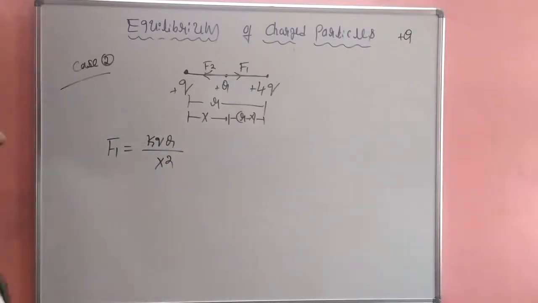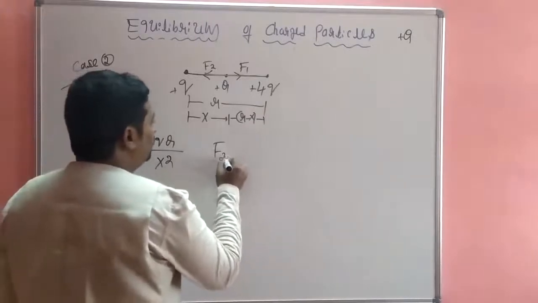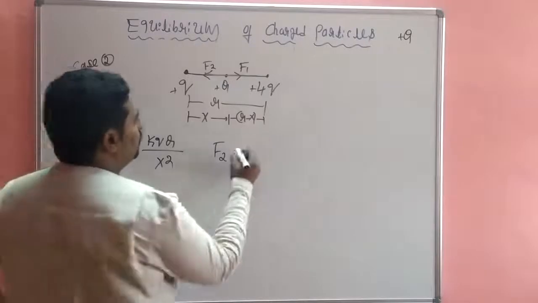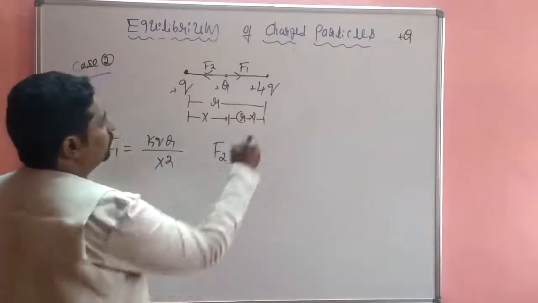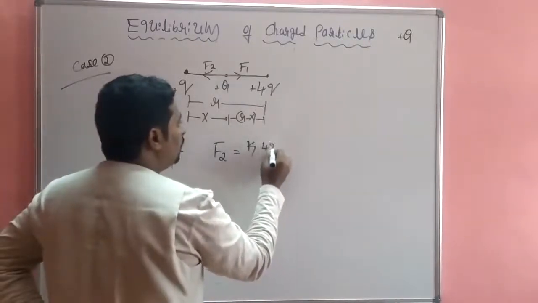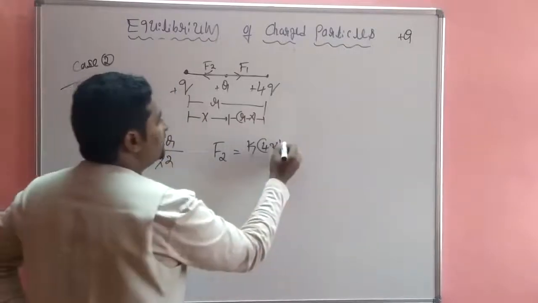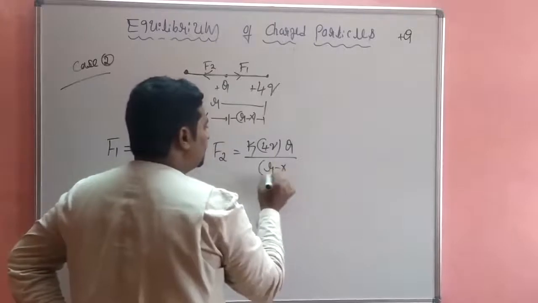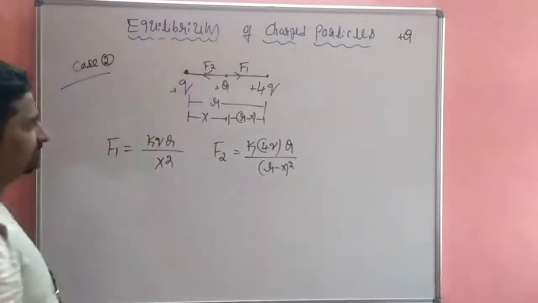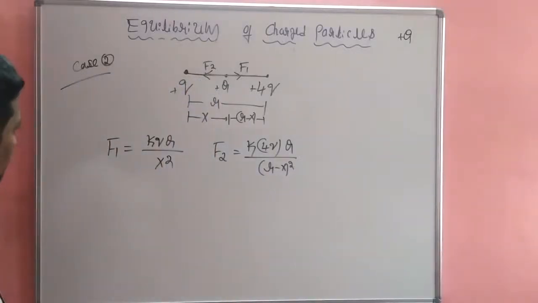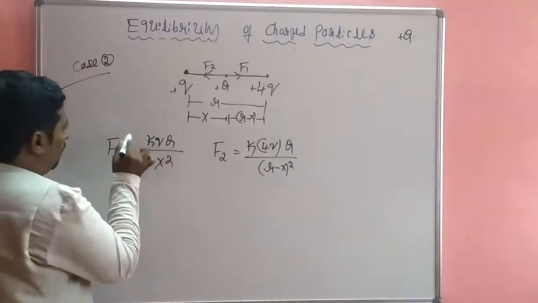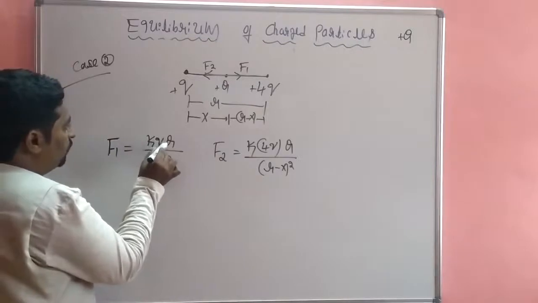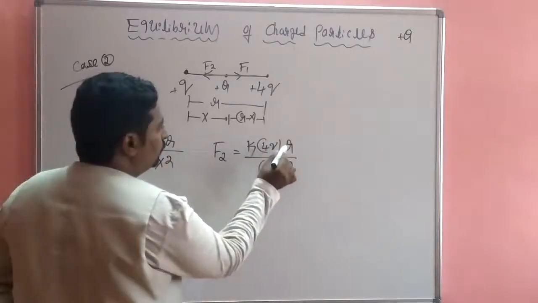Then F2 is equal to K, the magnitude is 4Q, times Q divided by distance r minus x whole square. So this is KQQ.